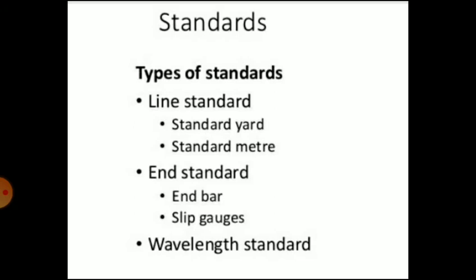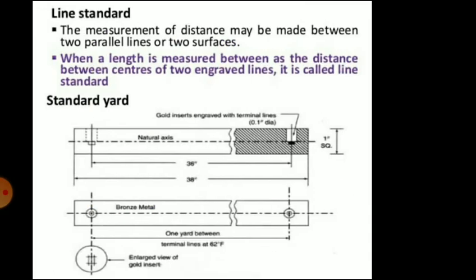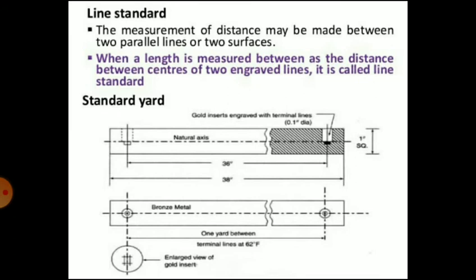So, types of standards. The first category of the standard is line standards. Line standard is classified as standard yard and standard meter. Then the second category is end standards. It is classified as end bars and slip gauges. And the third category is wavelength standard. Now the first standard that we will see is the line or length standard.